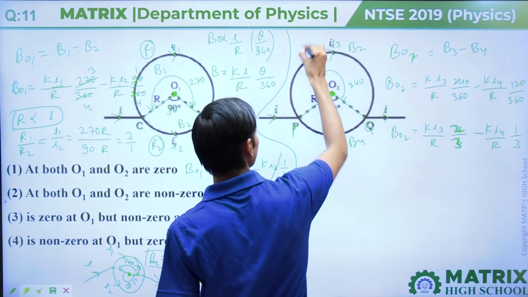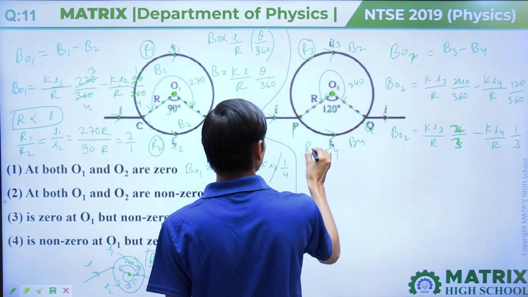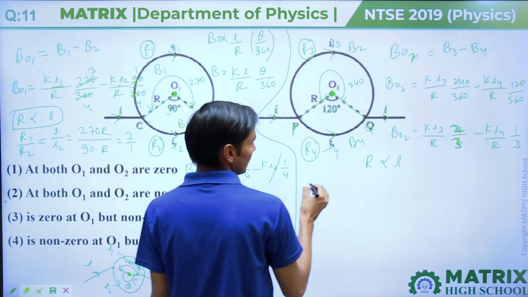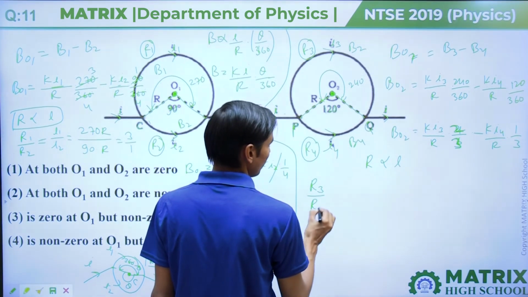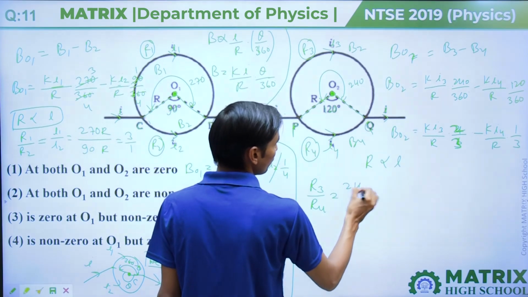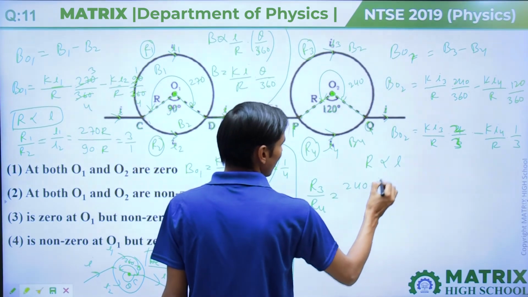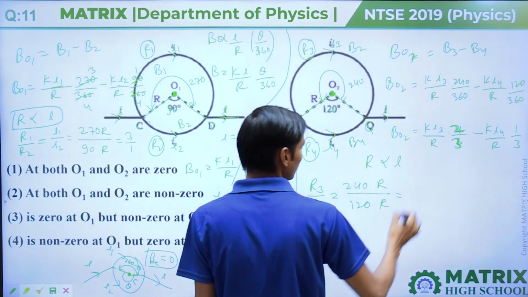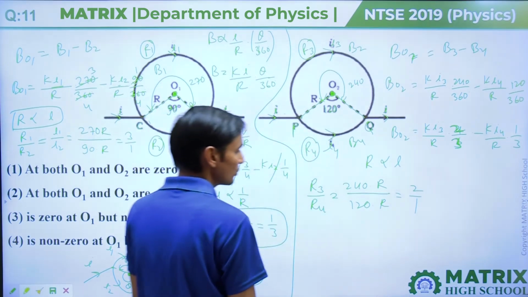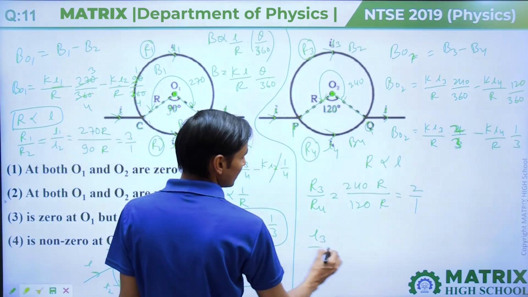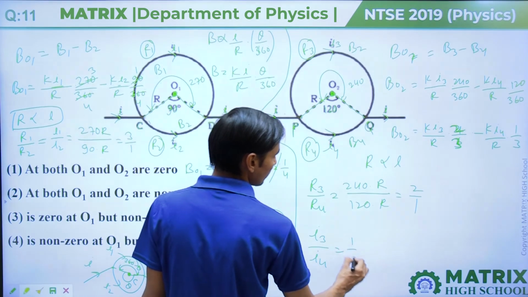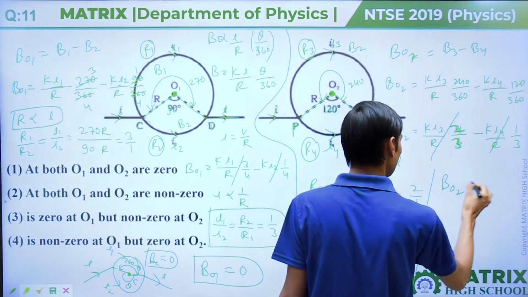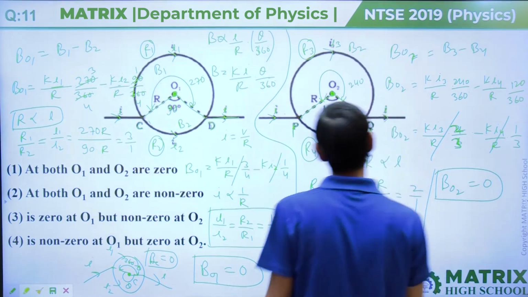Again, if we say this resistance is R3 and this resistance is R4, resistance is directly proportional to length, so R3 upon R4 equals 240 into R divided by 120 into R, which is equal to 2:1. That means the current I3 divided by I4 will be in the ratio 1 by 2. Then again from the calculation these will cancel out and BO2 will be 0. The magnetic field at O2 will be 0.